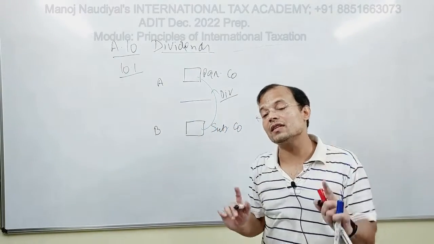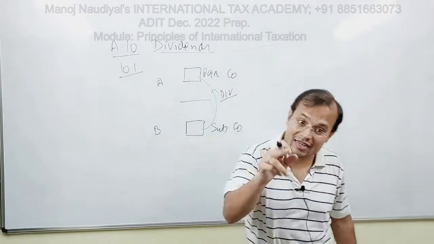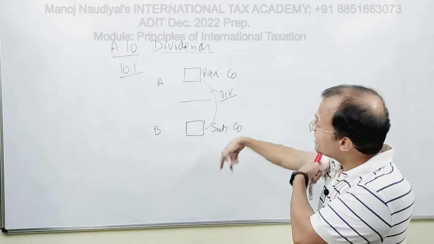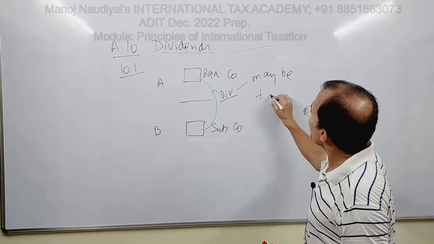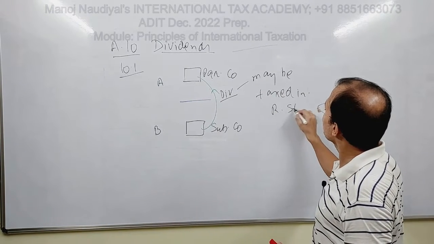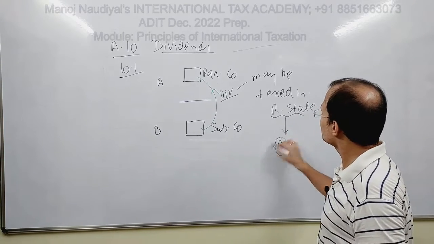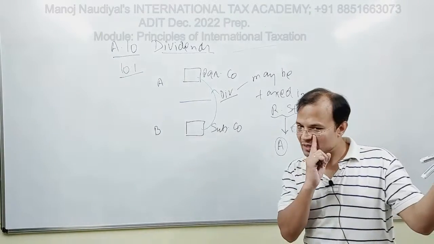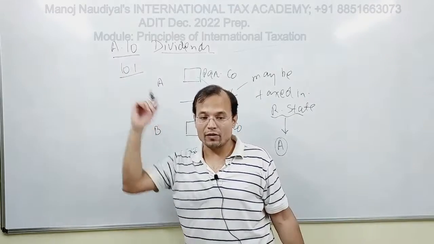So it starts with the right to tax being awarded to the resident state. Right? So 10.1 would say that these dividends may be taxed in the R state, which is the state of Parco, that is state A. Fine. So this is the substance of your article 10.1.